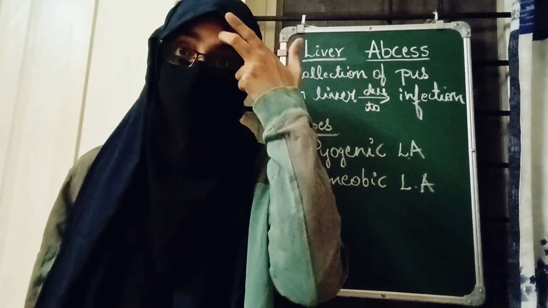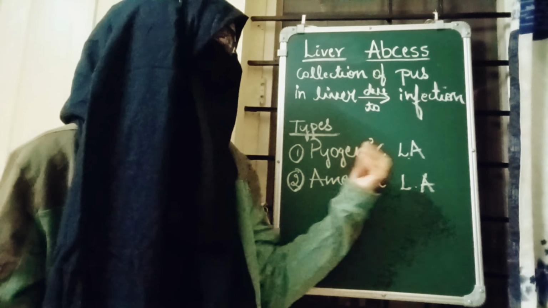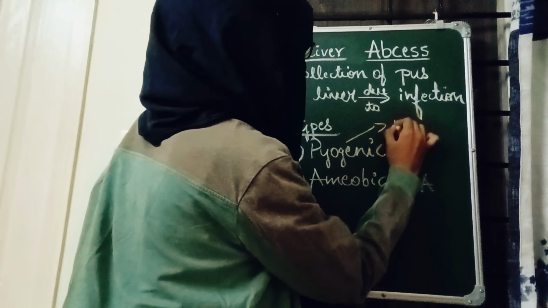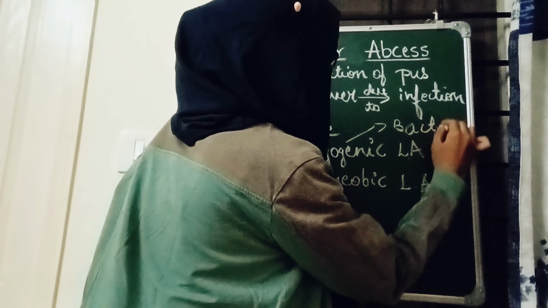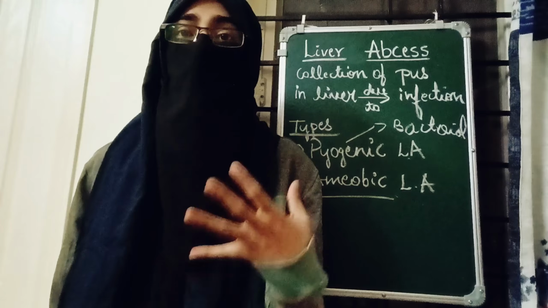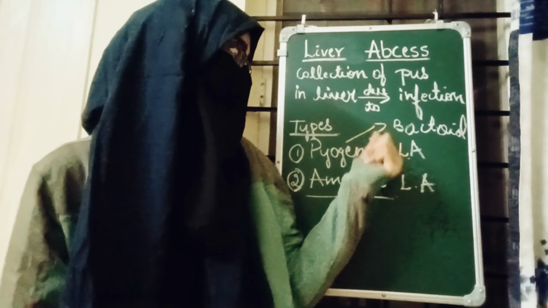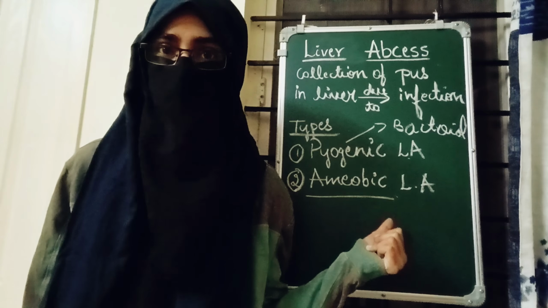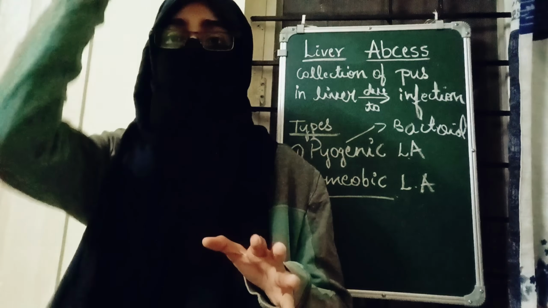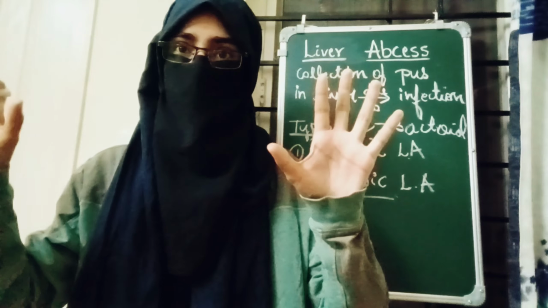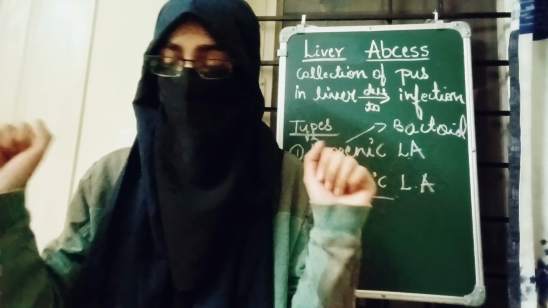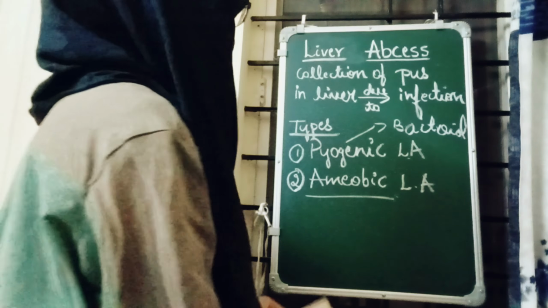See, as the name suggests, the pyogenic liver abscess is caused due to bacteria. And the amoebic liver abscess is caused due to protozoan parasite. Now let's understand it deeply. So it is very easy जब हम इसे differentiate करके पढ़ेंगे. So it is basically like you can say it is like opposite to each other. Okay. So now let's move on to the next.